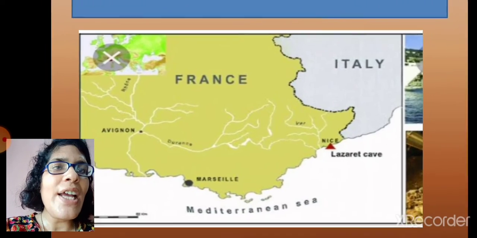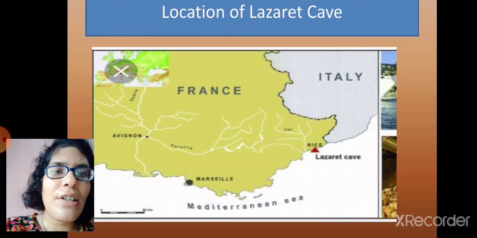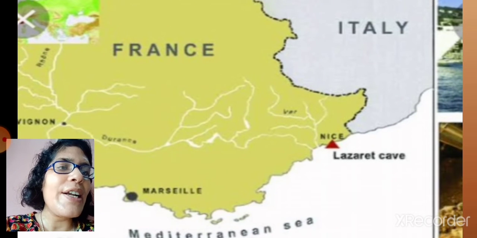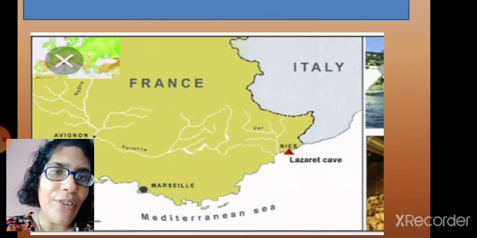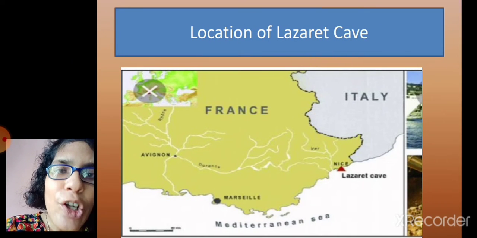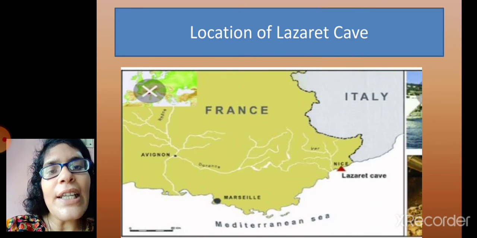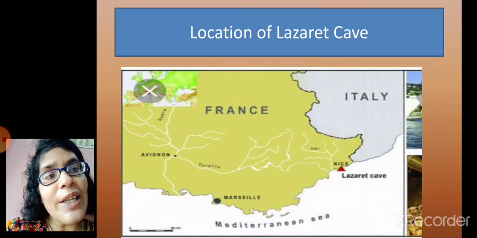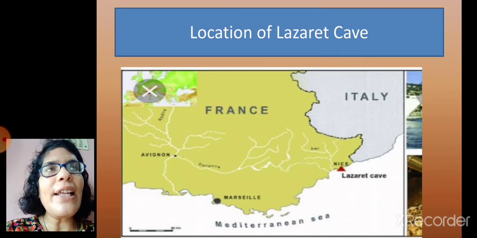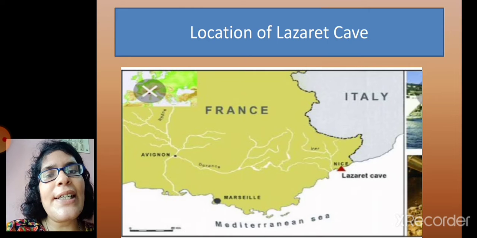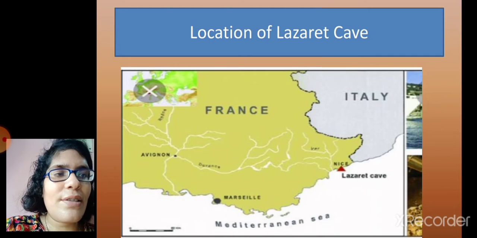Now, where is the location of this cave? This cave is located in France. See, this red arrow is showing Lazaret Cave. It is not that only France had caves, many other places also had caves, but archaeologists have got very strong evidence that early men lived in this cave. That is why this cave is so popular. Its name is so well known to us.